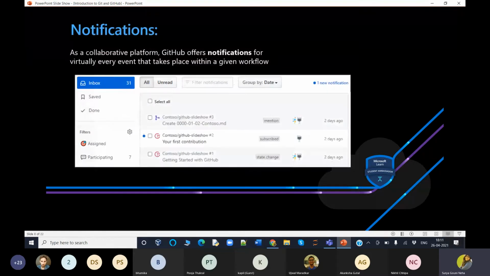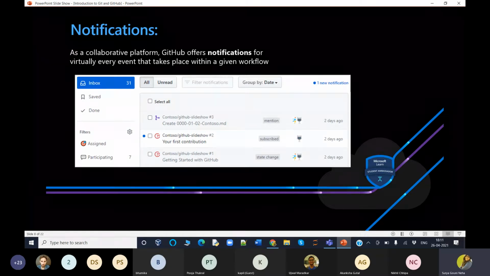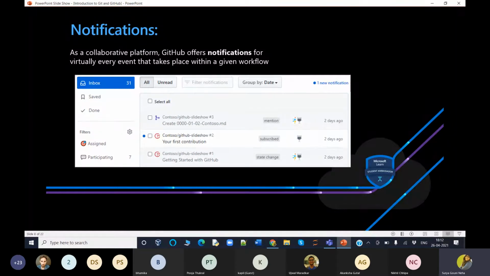So next, let me explain notifications. As a collaborative platform, GitHub offers notifications for virtually every event that takes place within a given workflow. These notifications can be finely tuned to meet your preferences.